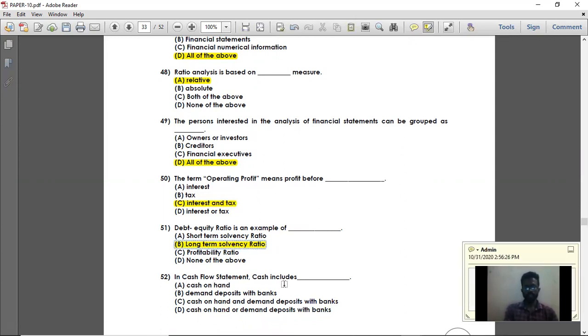In a cash flow statement, cash includes cash on hand and also demand deposits with bank. Both will be included in the cash flow statement as cash. So option C is the right answer: cash on hand and demand deposits with bank. Demand deposit is nothing but deposits with bank, which we also call cash at bank. So cash on hand and cash at bank put together is the cash in the cash flow statement. So that is question number 52. Option C is the right answer.